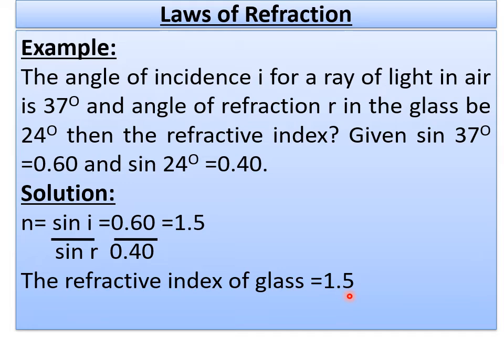Already I told you, we have done two activities in different ways, where I showed you how I calculated. It was almost equal to 1.5. There I told you 1.52 and somewhere I got 1.53. Similarly in this example also we have seen 1.5 only, and I told you that wherever the glass material varies, the value may vary. Okay.